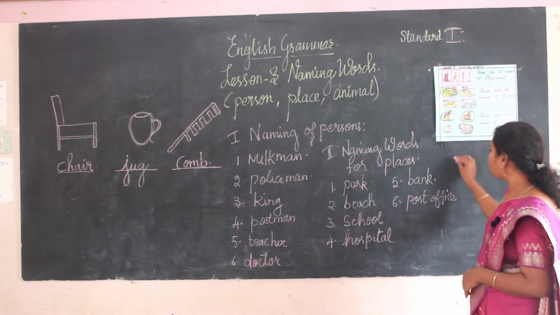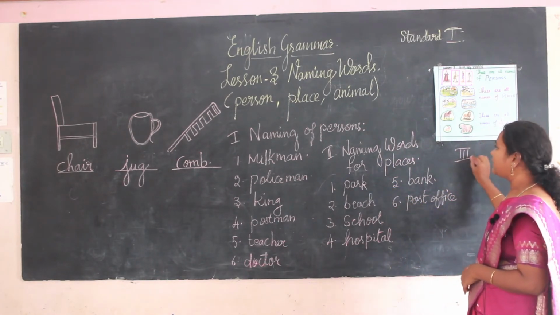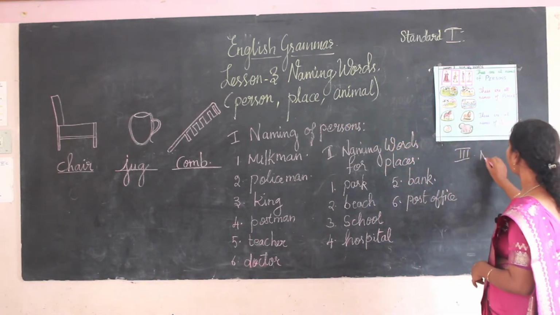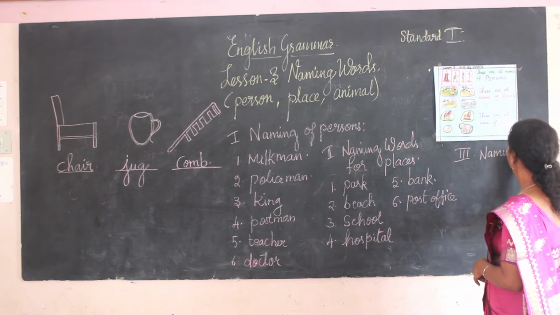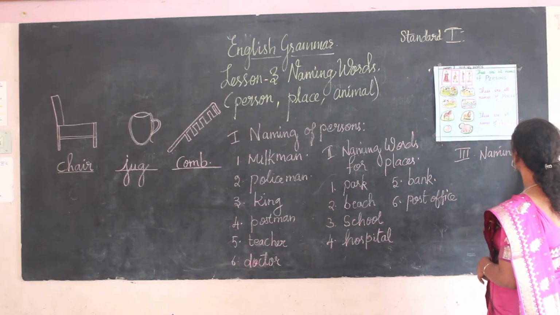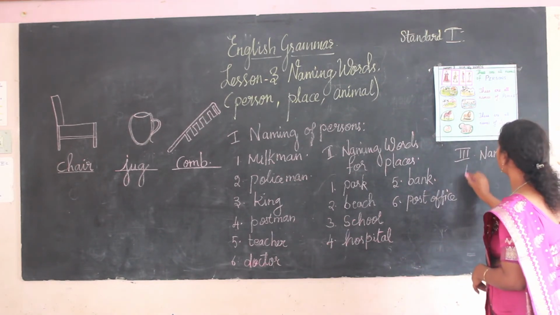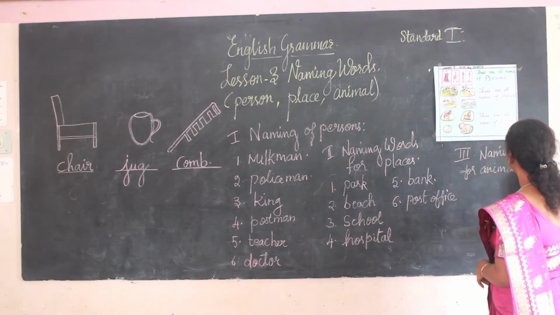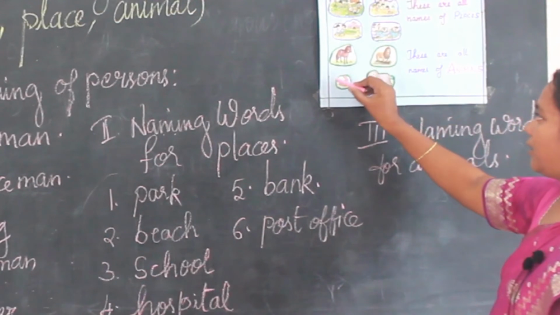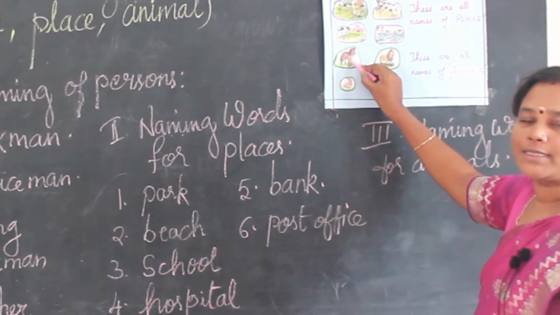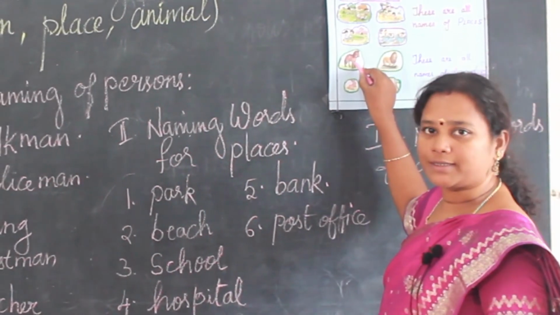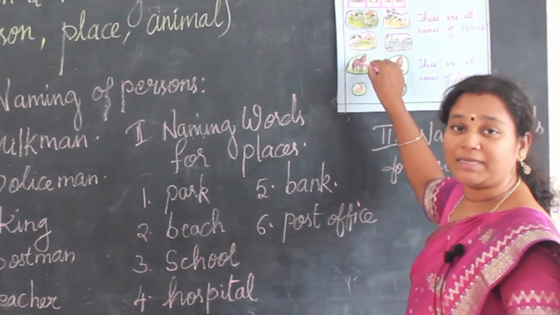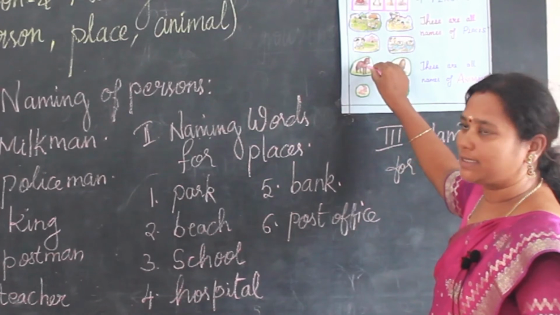Now let us move to the third one, that is naming words for animals. See the animals I have pasted here. First one is horse. You know horse. Second one, we can see in the park, beaches. In the beaches we can see the horses.